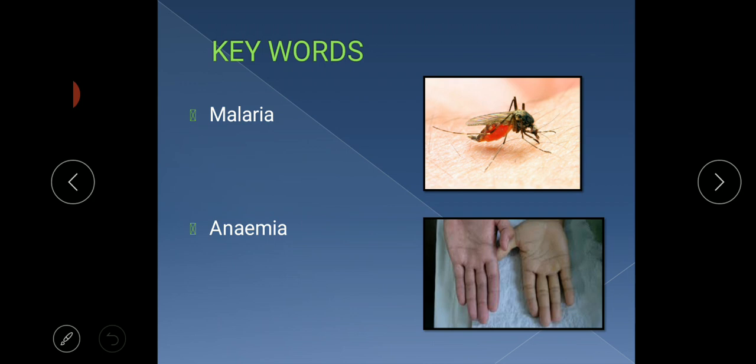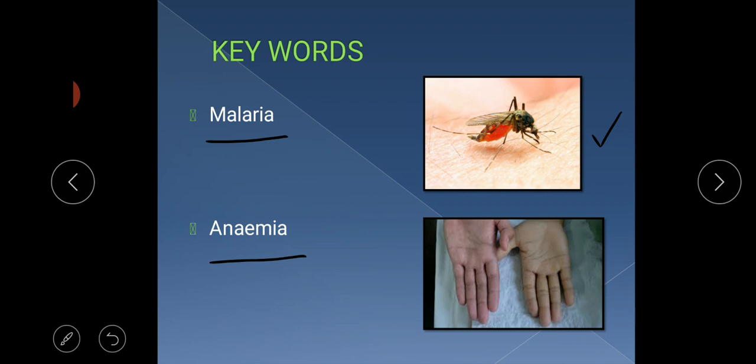First word is malaria. Malaria means a disease caused by the bite of the disease-carrying female mosquito. A mosquito which carries disease, mostly a female mosquito, causes malaria when it bites. See here children, this picture, a mosquito which is biting with a disease. It causes malaria.